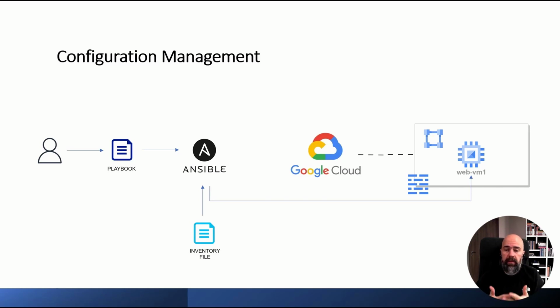Once that is clear, Ansible can do the connectivity to our web VM. Remember, we have the firewall rules that allow us the connectivity, and install our application on top of it.